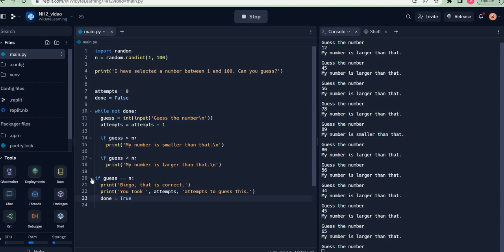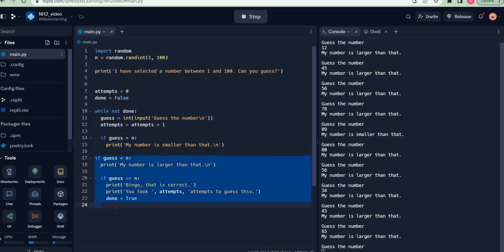Now to fix this, very simple, just be careful with the indentation. Remember all these three conditions were at the same level of logic, so they must be at an equal indent. Let's also look at an interesting scenario. Let's say I unindented by mistake, did not give indentation to the second one. Now this is equally bad, because this entire piece of code is not part of a while loop, because remember the while loop ends when the indentation ends, and now this is not a part of the while loop at all.